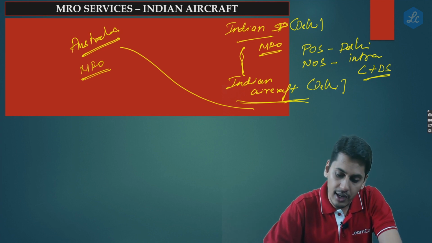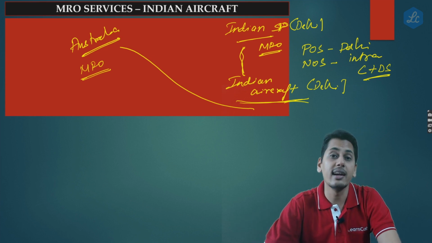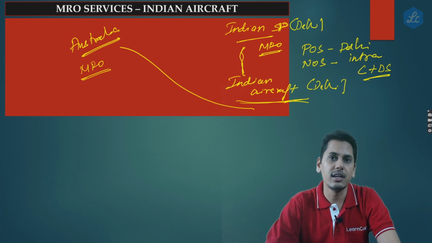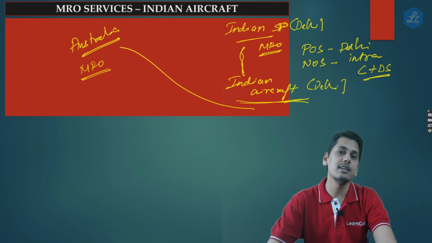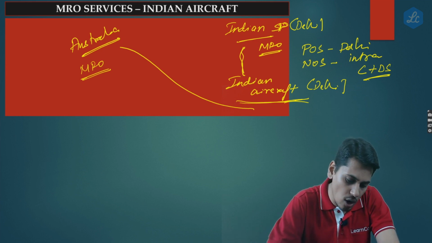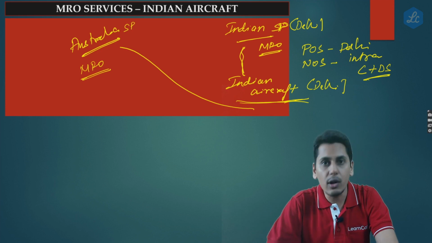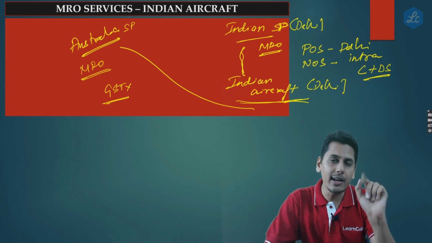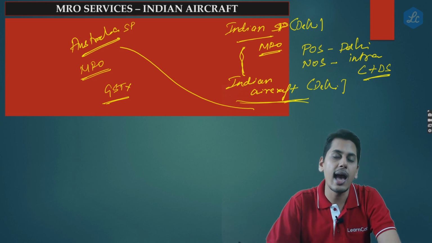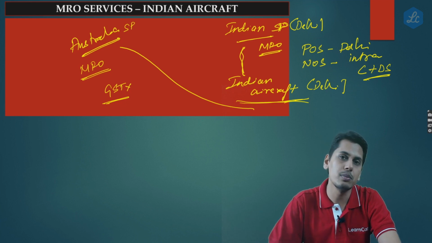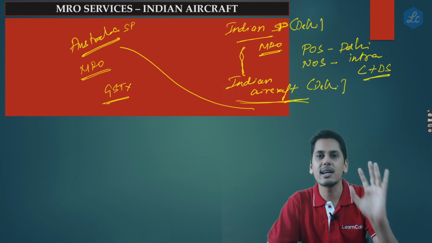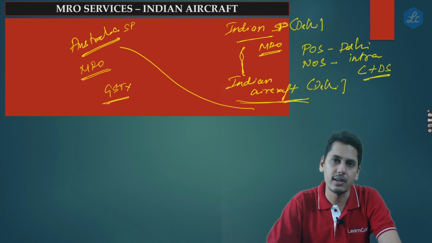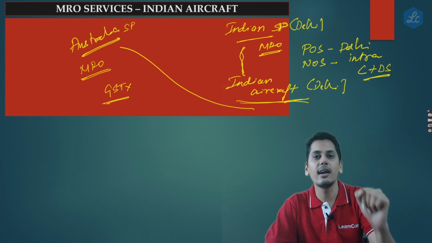Now friends, the treatment would be: when this Delhi aircraft is going to Australia and getting MRO services done, we already discussed that internationally these transactions are regarded as an export of service. So this Australian service provider who is providing MRO services to this Indian aircraft would not charge any Australian GST, because according to the Australian VAT laws, this happens to be an export of service. Internationally, it is regarded as an export of service. Agreed. What's the issue? The issue is, this Indian service provider is telling, internationally this is regarded as an export of service.